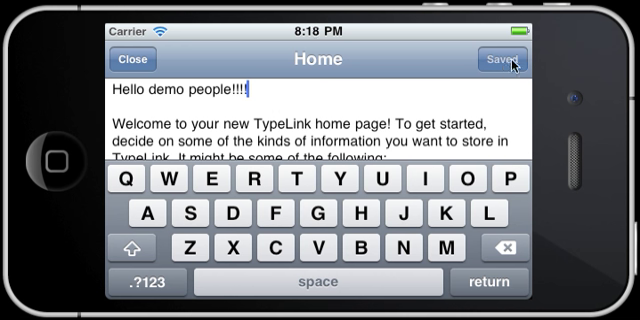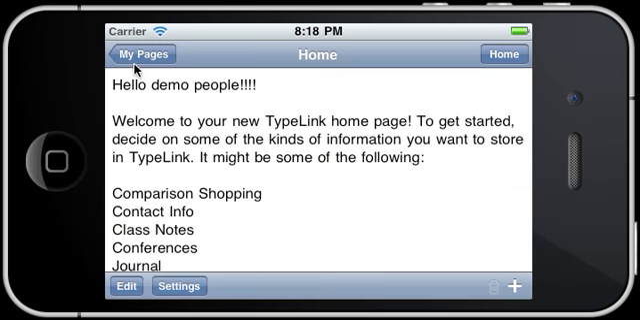This means if you're typing a long page, you can save as you go, and you don't need to close out and reopen the page again. So when you're done editing, you tap the Close button, and you're brought back to the main screen here. It reloads, and you get the updated version of your page with your new content.